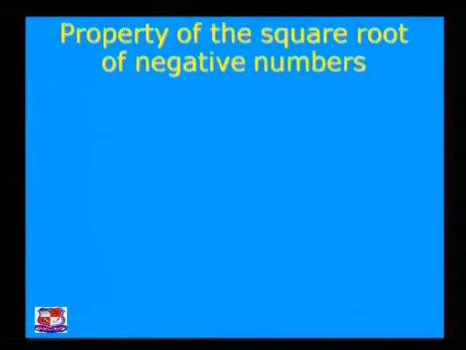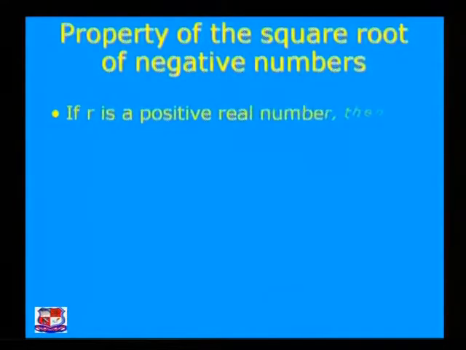Okay, let us look at the property of the square root of any negative number. If r is a positive real number, and you want to find the square root of minus r, then note that you can write minus r is equal to minus 1 into r, and minus 1 is equal to i squared, so that is root of i squared into r, and the square root of i squared is i, so the answer is equal to i root r.